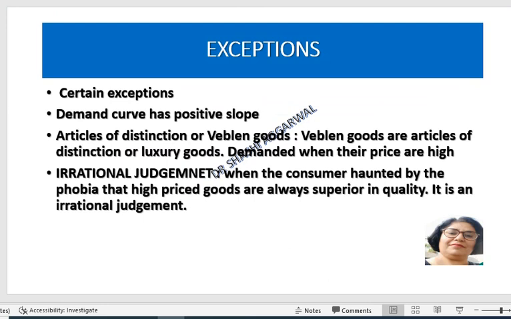In the case of articles of distinction or Veblen goods, Veblen goods are those articles of distinction or luxury goods which are demanded by the higher class. The higher class will purchase these goods when the price is high. When the price is low, they will not buy. And sometimes there is irrational judgment, when the consumer is haunted by the phobia that high price goods are always better in quality. So he will buy when the price is high and he will buy less when the price is low, because he will associate the low price with the quality of the product.